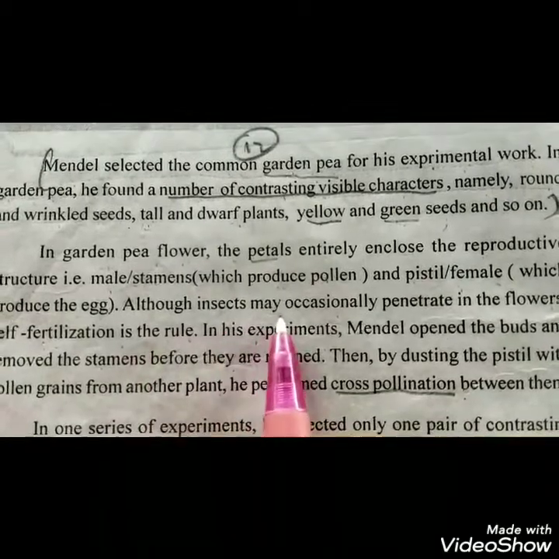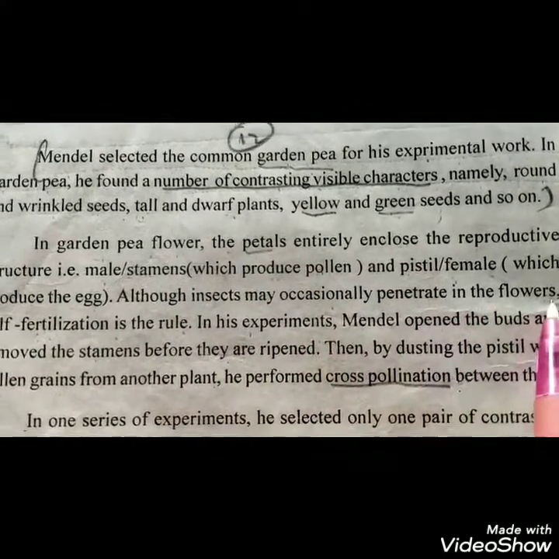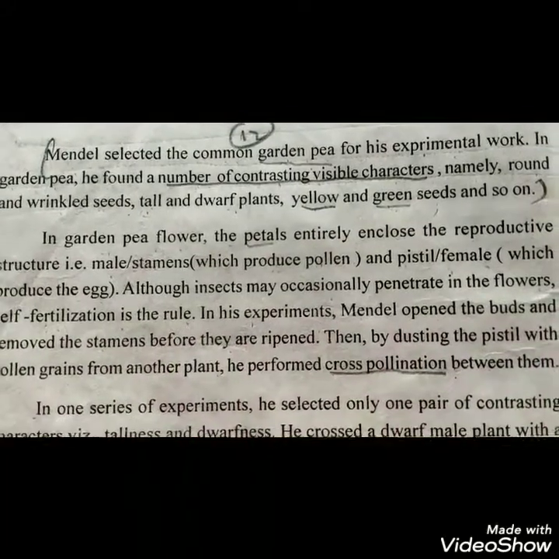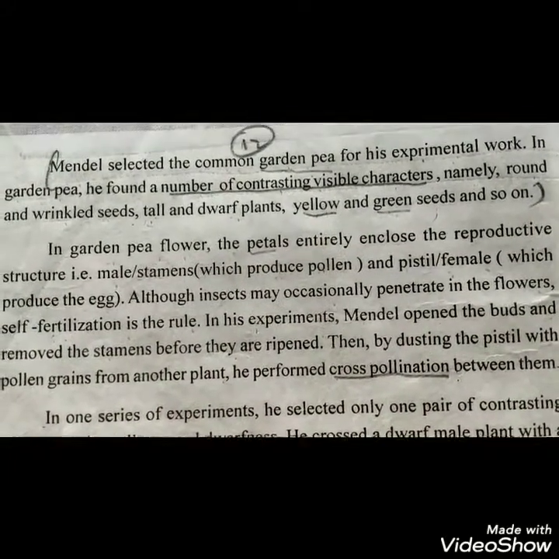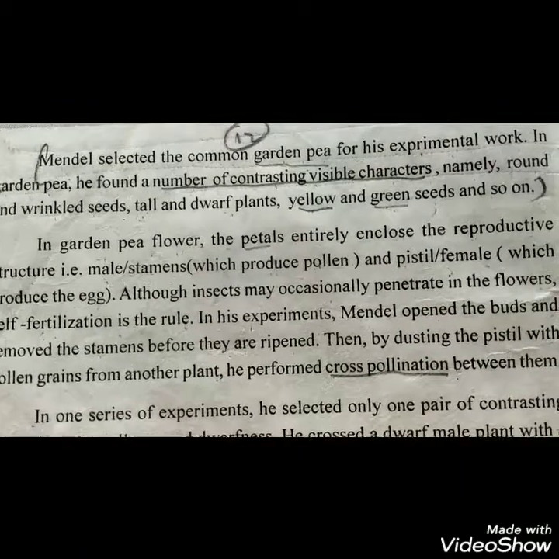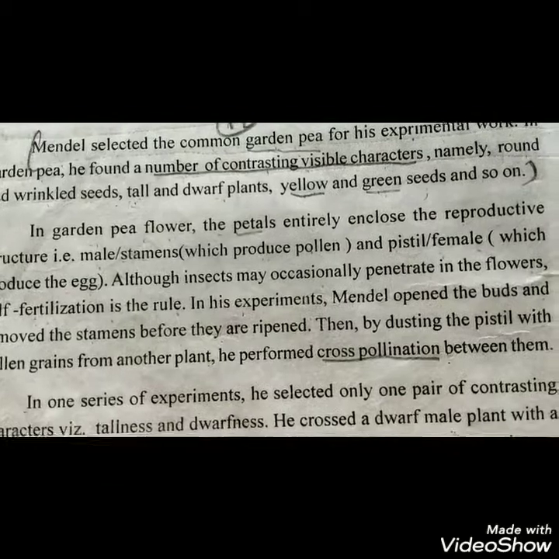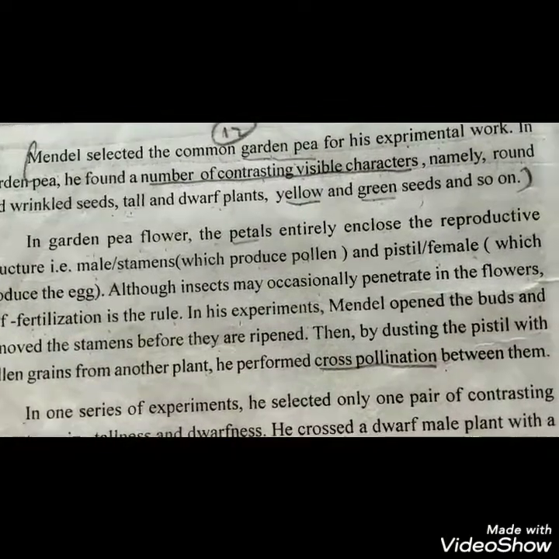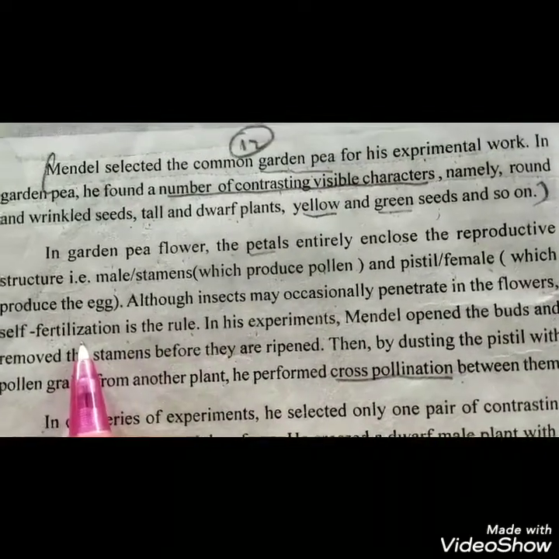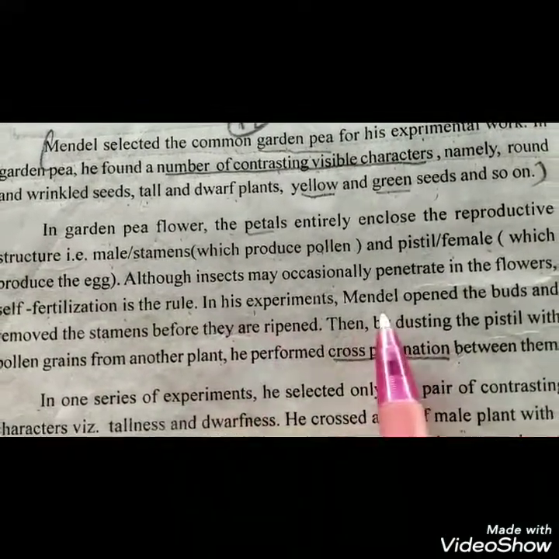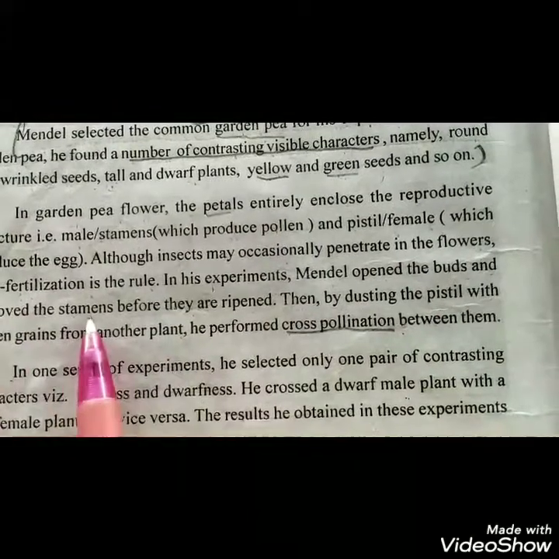Although insects may occasionally penetrate the flower, self-fertilization is the rule. In the garden pea, mostly self-fertilization takes place. Self-fertilization means when the union of the male and the female takes place in the same flower, that is known as self-fertilization. In his experiment, Mendel opened the bud and removed the stamen.